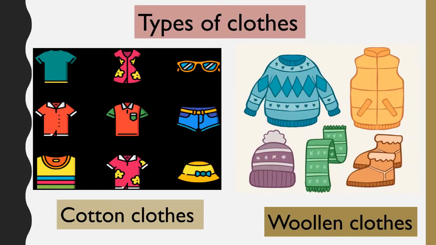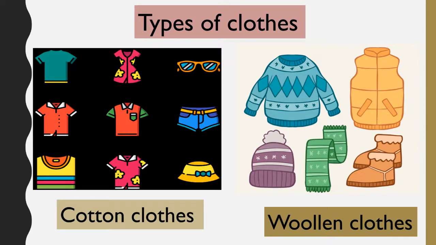We use cotton clothes mostly in summer seasons. Next is woolen clothes. And we use woolen clothing in winter season. Yes. Why? Because woolen clothes keep us warm. So we use woolen clothes in winter season. Very good. So now you know two types of clothes.